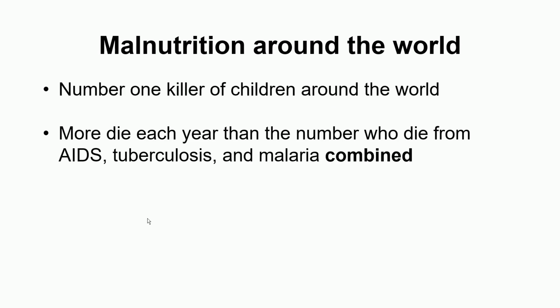Malnutrition is the number one killer of children around the world, and more children die of malnutrition as compared to children dying of AIDS, tuberculosis, and malaria combined.